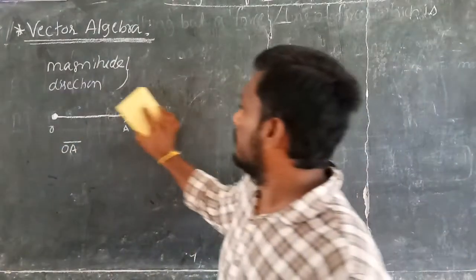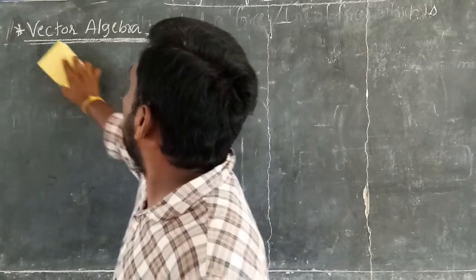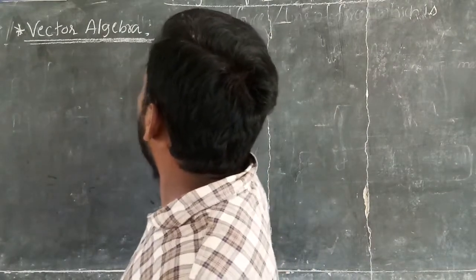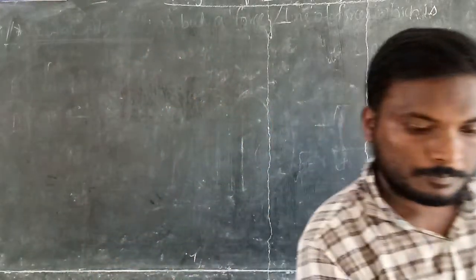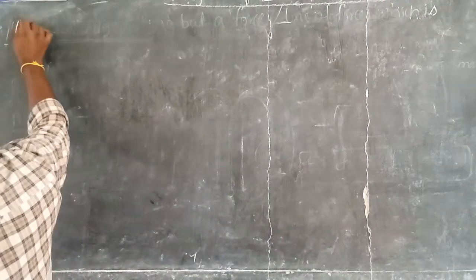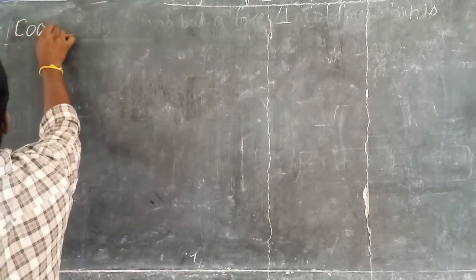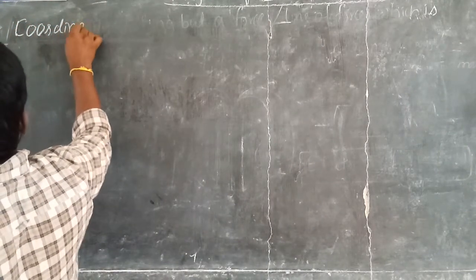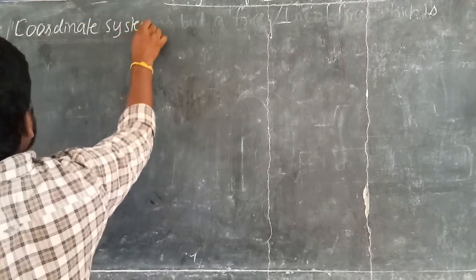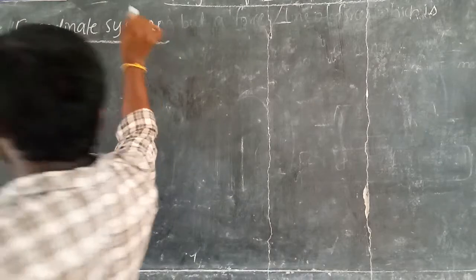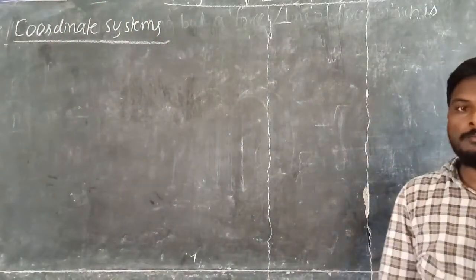Now I am going to discuss the coordinate system.